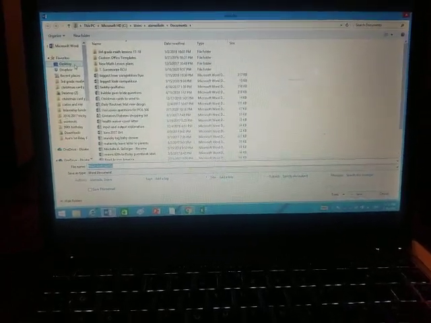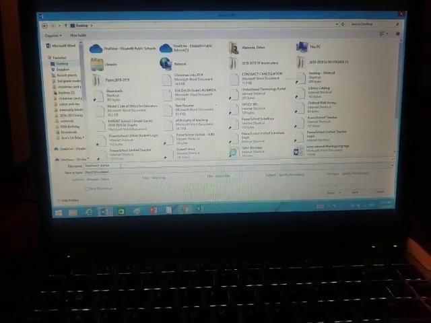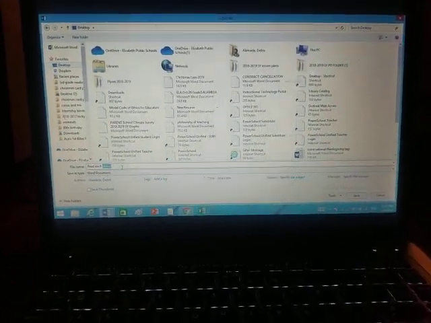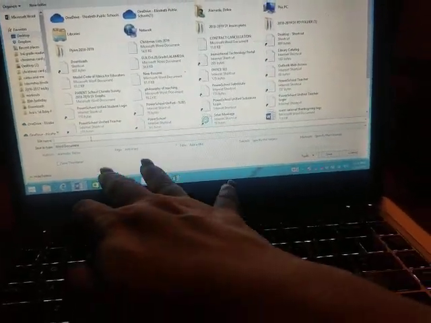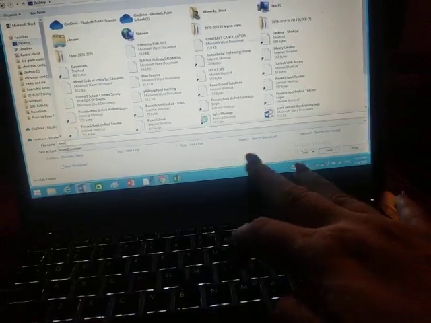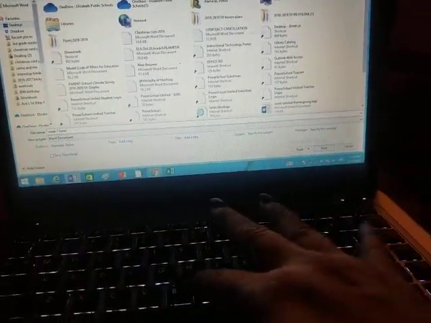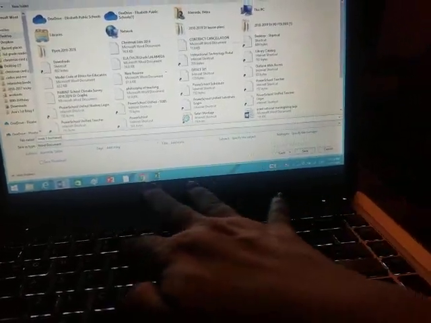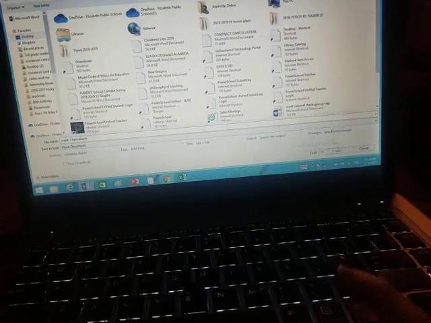So you click desktop and you save it however you want. If I were you, I would write week 1 assignment or week 1 homework. Then you press at the bottom, save.